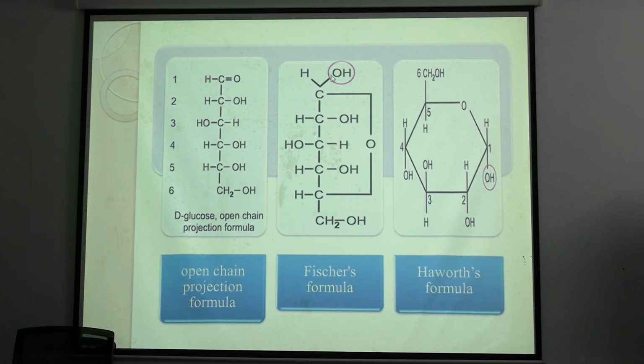There are 4 different groups attached to this C1: H, OH, O, and the remaining ring. Clear? Now this has become a chiral carbon. So in our equation of 2 to the power n, n has now become 5, but which kind of isomer will we get here?